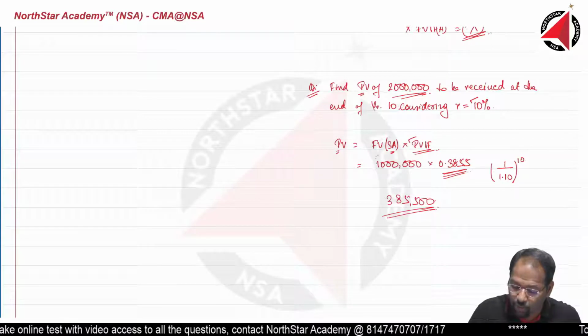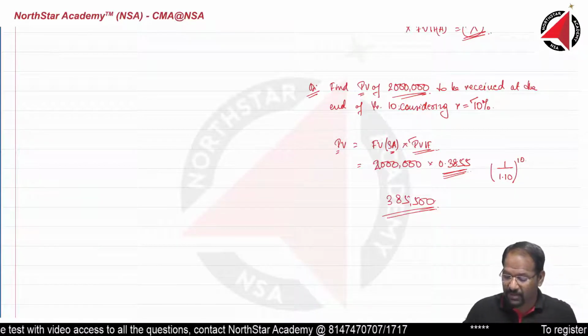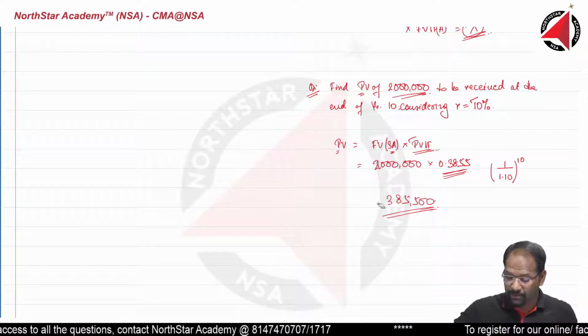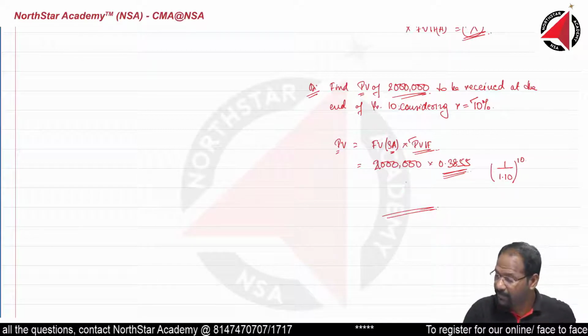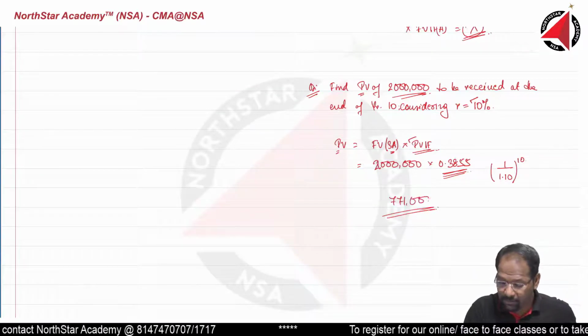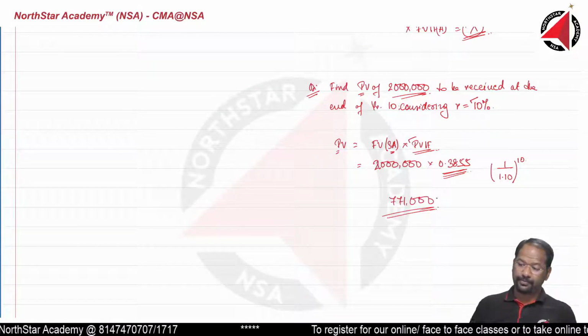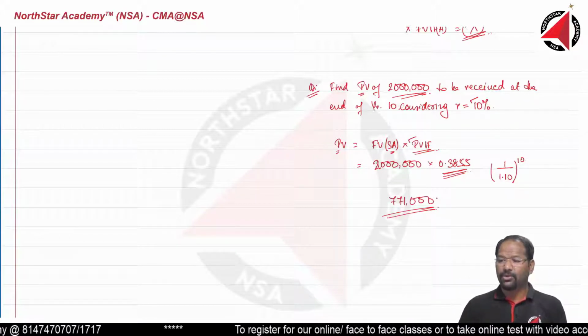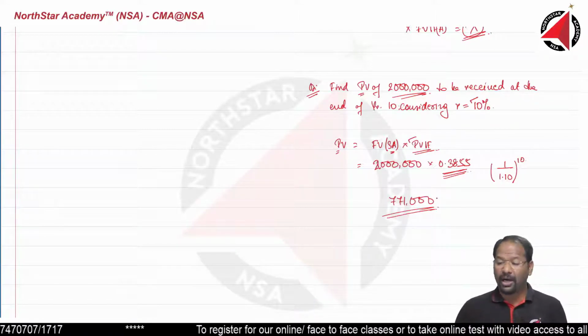Okay, sorry, it's 2 million. I multiplied it by 1 million. Sorry, it's 2 million. So it will be 771,000. Round off to 4 decimals. I have mentioned to you that you need to round off to a maximum of 4 decimals.